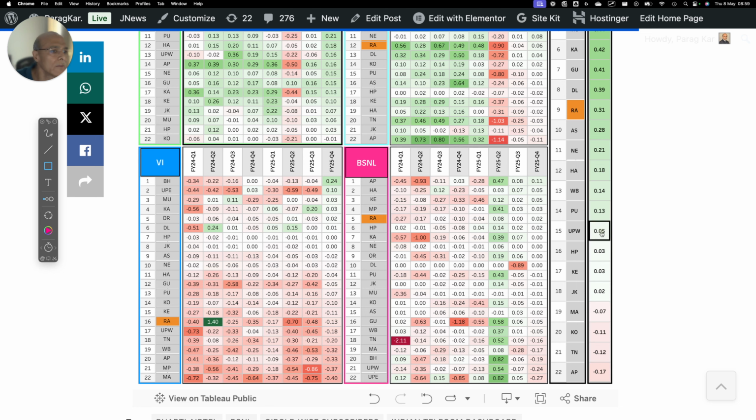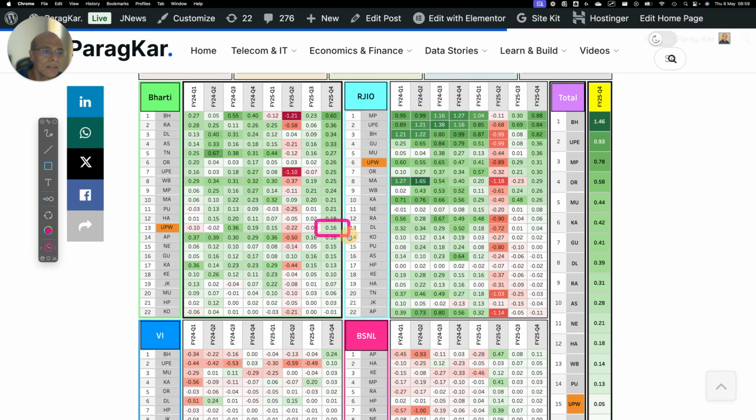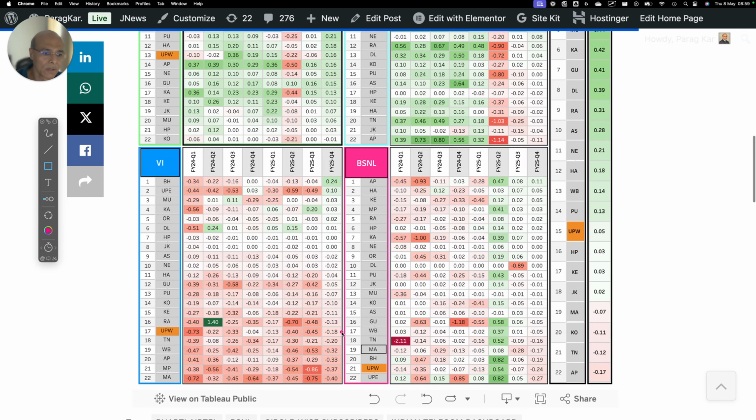Let's look at UP West, because then we'll close, because otherwise time will not permit us. In UP West, Reliance Bharti has gained 0.6. Reliance Jio has also gained 0.31. Vodafone Idea has lost 0.18, and BSNL has also lost.